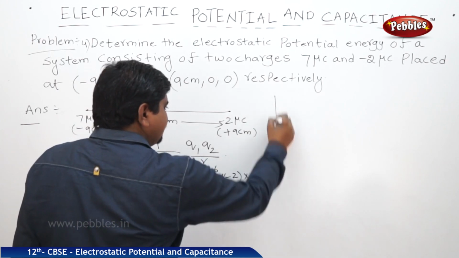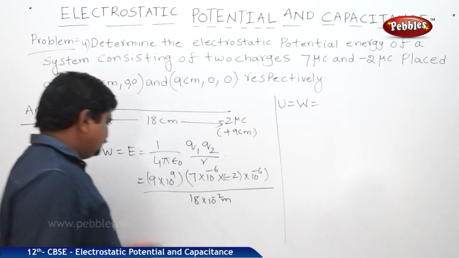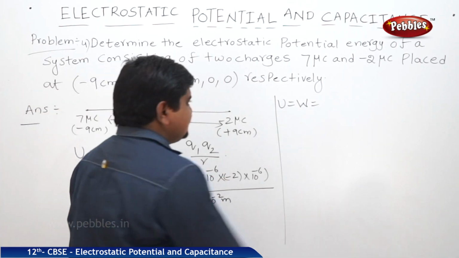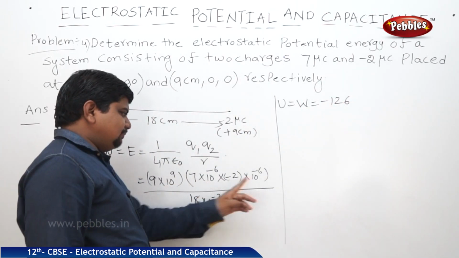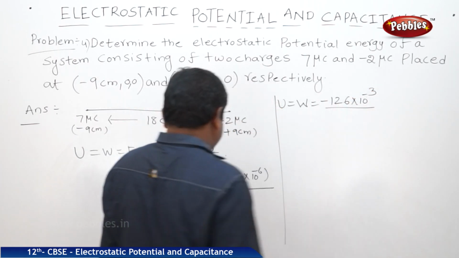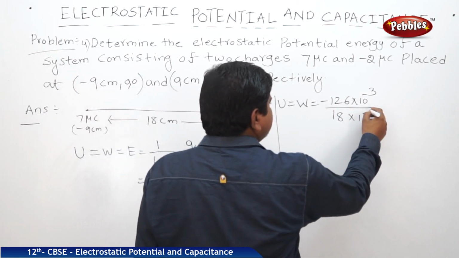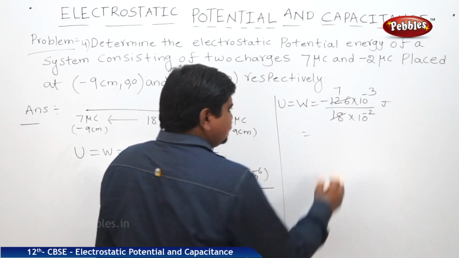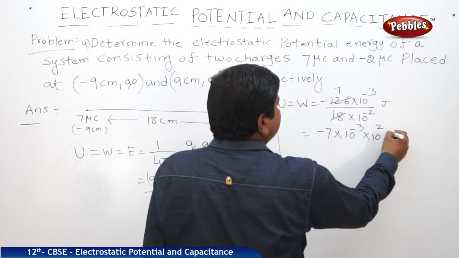So the answer is like this: U is equal to 9 into 7 into 2. 7 into 2 is 14, 14 into 9 is 126, but it is minus 126, into 10 to the power of 9, 10 to the power of minus 12, over 18 into 10 to the power of minus 2 joules. 126 divided by 18 is 7. So minus 7 into 10 to the power of minus 3 into 10 to the power of 2 joules.